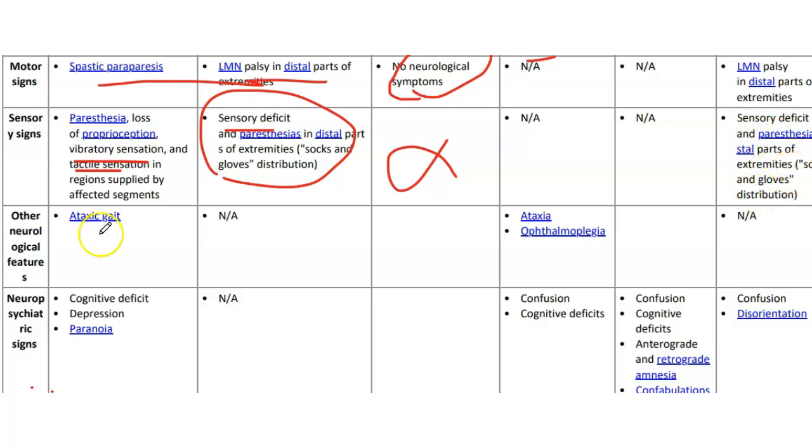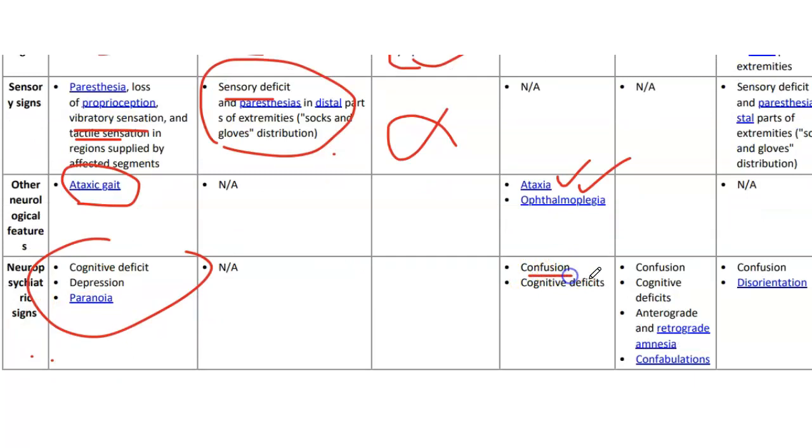Other neurologic features: there will be ataxia in B12. In Wernicke's encephalopathy, we will have ataxia and ophthalmoplegia. Then we have neuropsychiatric signs: cognitive deficit, depression, and paranoia in B12.